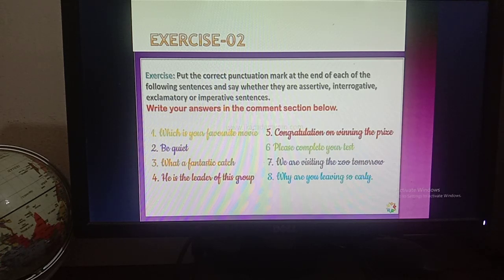Now I am going to give you the last information about optative sentence. If there is a prayer, blessing or desire, you have to be able to know that that is an optative sentence. So if in a sentence there is a prayer, blessing or desire, okay, that will be an optative sentence.